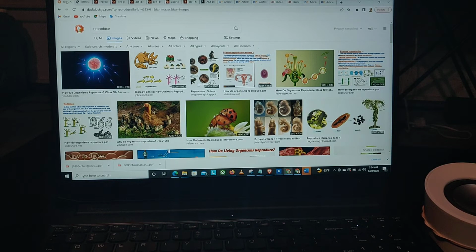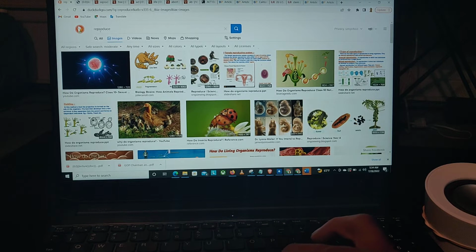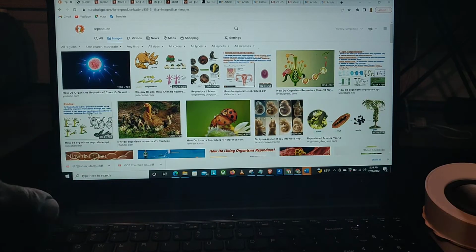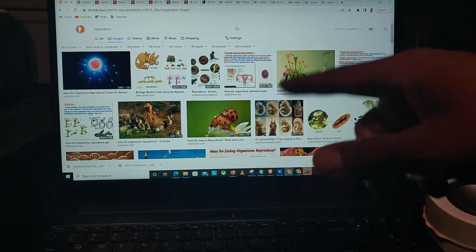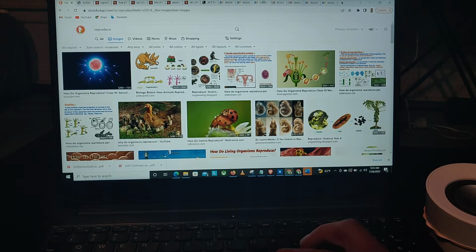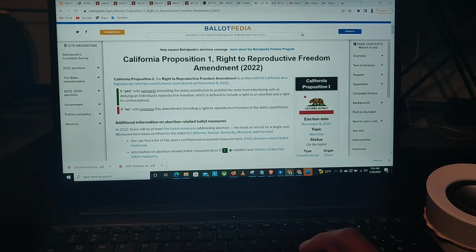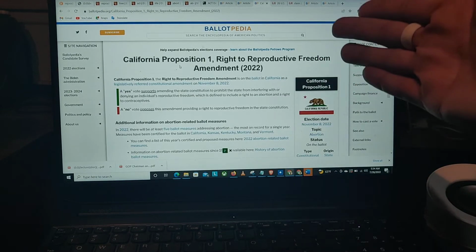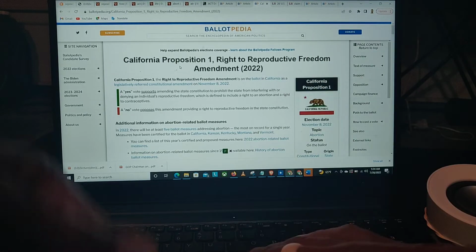I'm going to do this bit real quick because look at what I have on the screen right now. I have "reproduce" on the screen because look at this. This is the image search on DuckDuckGo when you search for reproduce, right? And the reason why I'm doing this is because of this right here. In California, California Proposition 1, right to reproductive freedom, Amendment 2022.